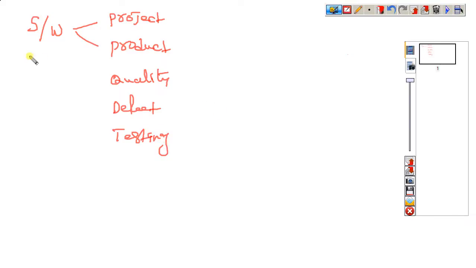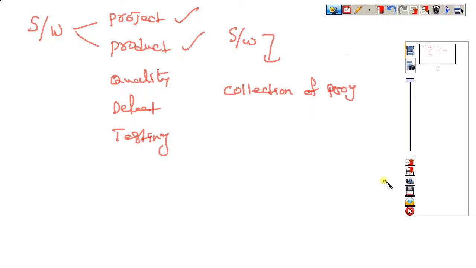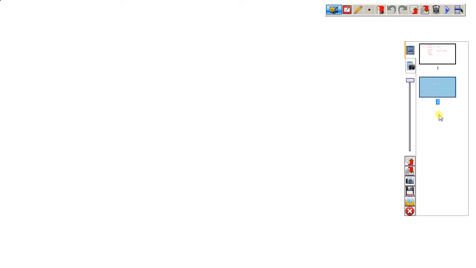Coming to here, what is a software? Software is nothing but a collection of programs which can perform a particular task. This is what we call a software, and this software we need to categorize: project, product. Means web application, window based application. First of all, what is a web based application? What is a window based application?